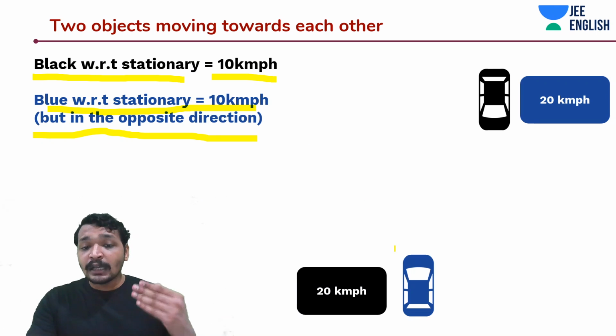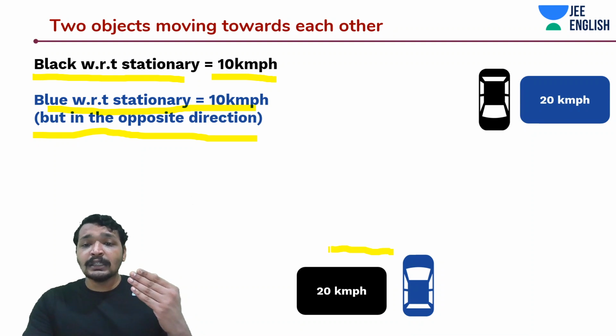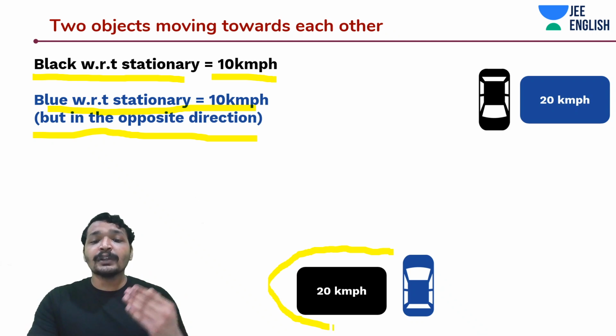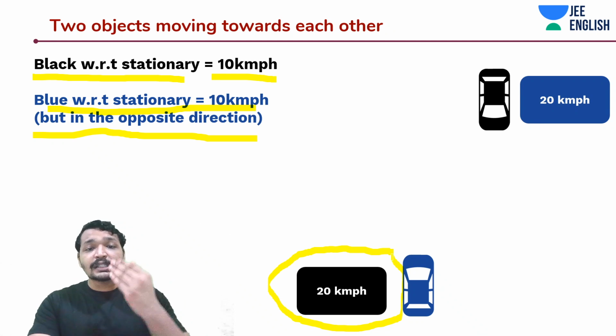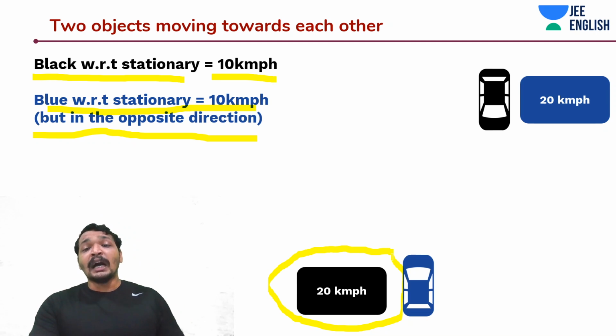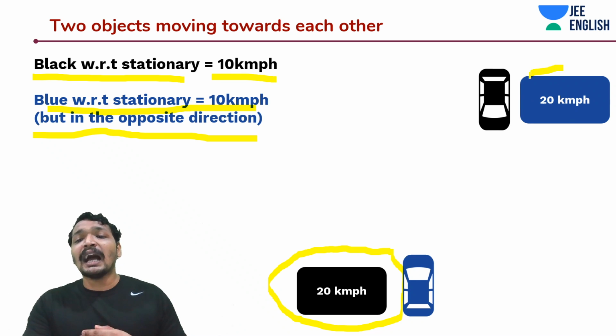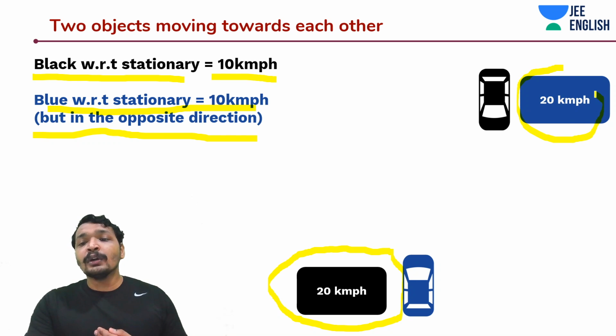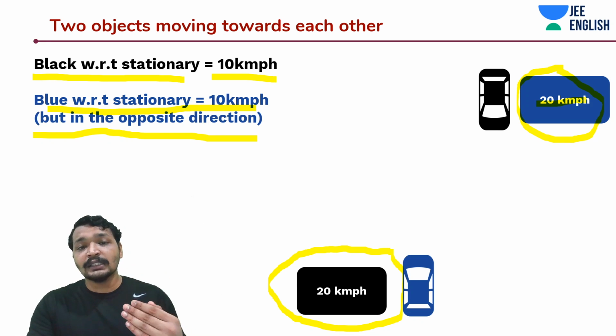Then in that case, blue would notice the black car as moving with 10 km per hour towards it. And similarly, black would see the blue car the same way. See, this is done in blue, so that you understand the concept better.